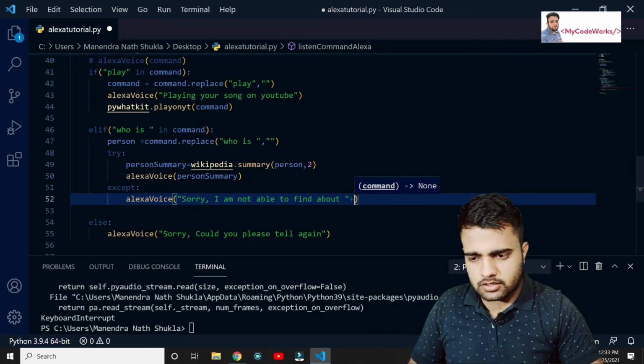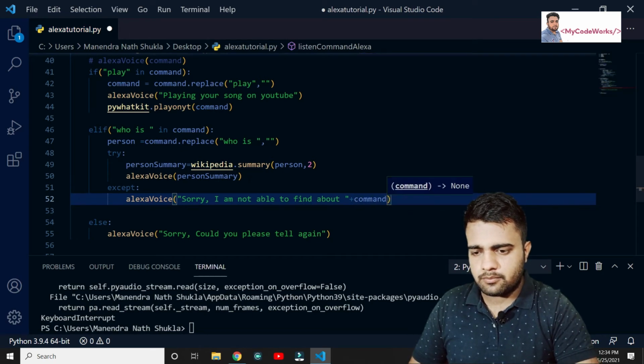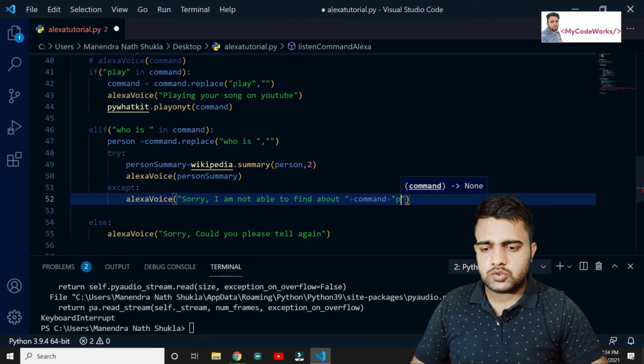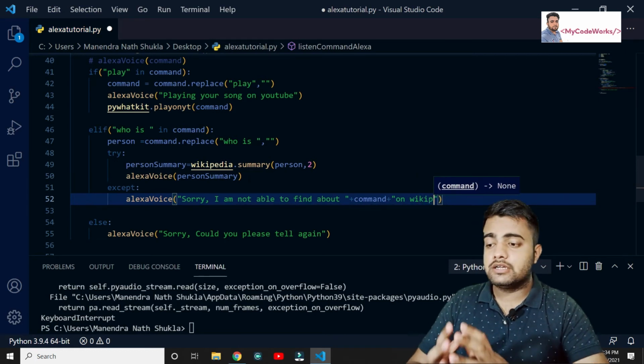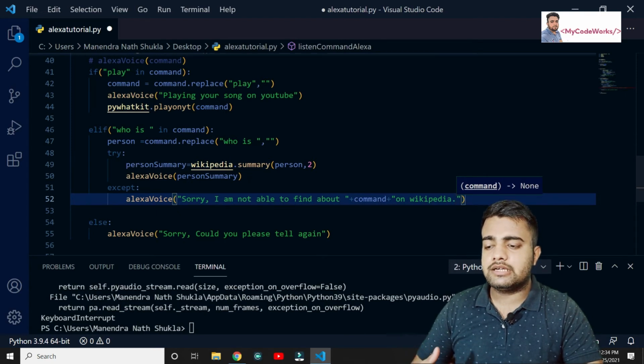So command plus "on Wikipedia". This is the message that Alexa is going to respond back with if you are not able to find something on that particular person, whoever you are asking about, on Wikipedia.